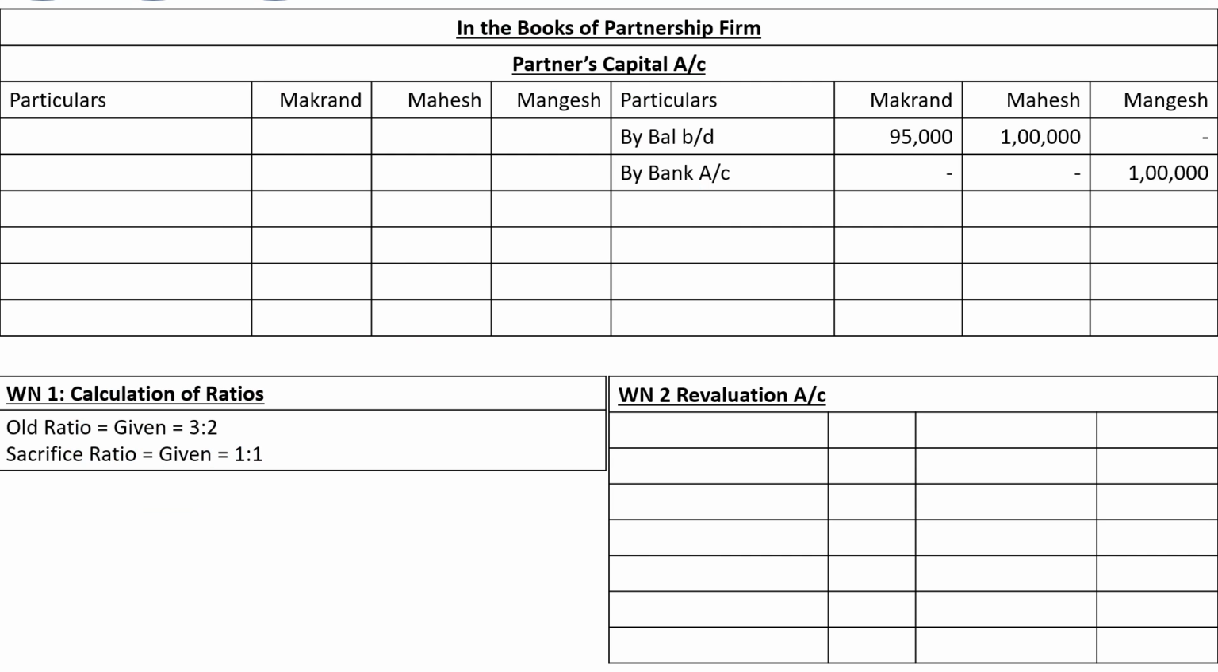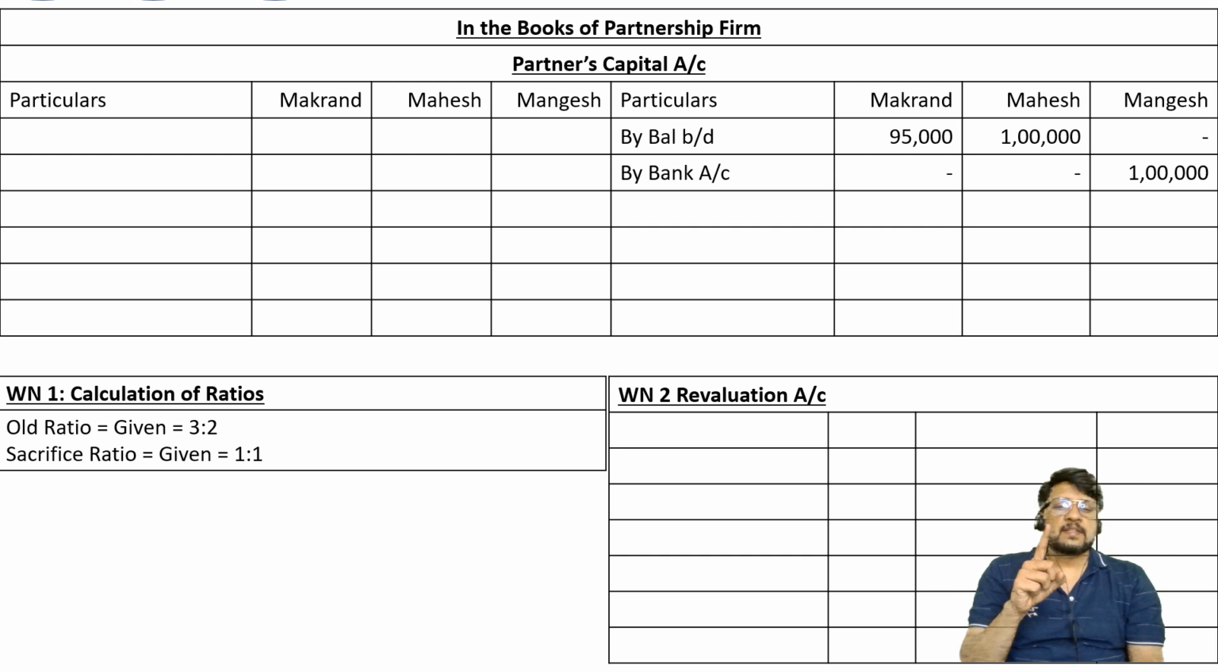In which ratio? In sacrifice ratio. What is the sacrifice ratio? It is given by the problem as 1:1. So we are going to consider the goodwill of rupees 40,000 brought in by Mangesh in the books of the firm by way of two entries. First entry is bank account debit to goodwill account, and second entry is goodwill account debit to Makarand capital and Mahesh capital in the ratio of 1:1. That means it will be 20,000 and 20,000. I hope everybody has understood the concept.